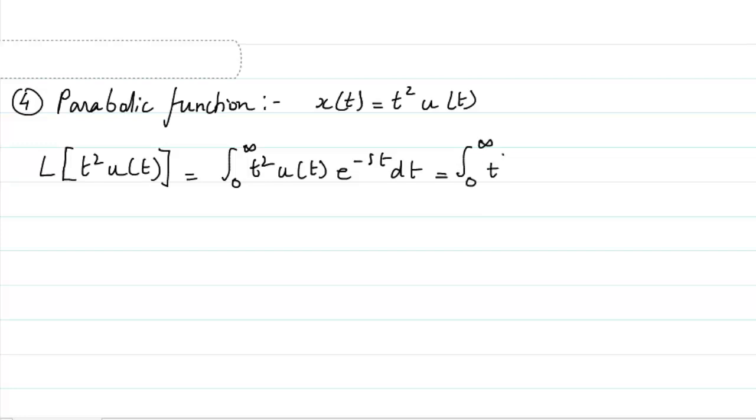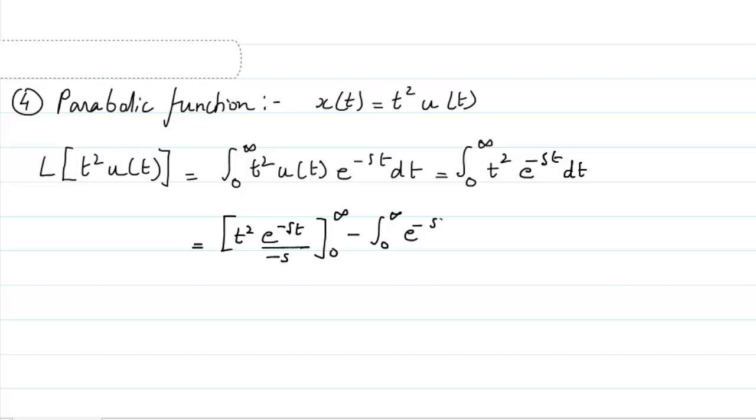So we are having integral of t square e raised to power minus st dt, which if I integrate using the rule of multiplication, then I will get t square e raised to power minus st divided by minus s from 0 to infinity minus the integral from 0 to infinity e raised to power minus st divided by minus s into 2t dt,